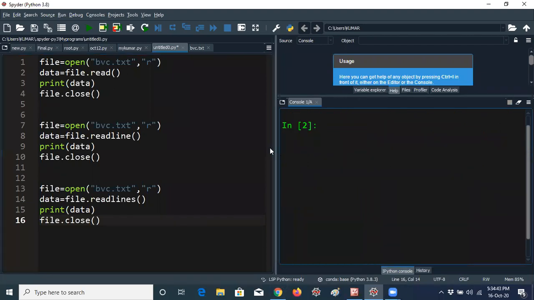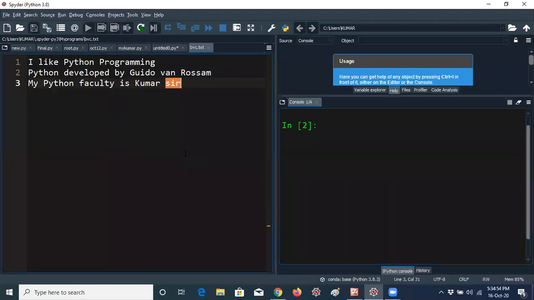So, yesterday I gave an assignment question. I think you know already. First of all, I would like to explain that. The question is you have to create a bvc.txt file first. I like Python programming. Python was developed by Guido van Rossum. My Python faculty is Kumar sir.